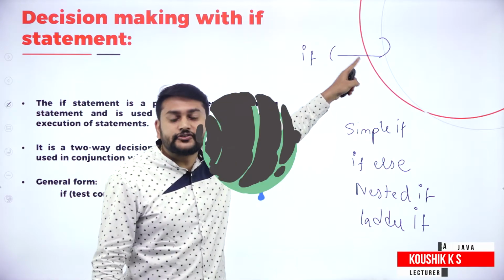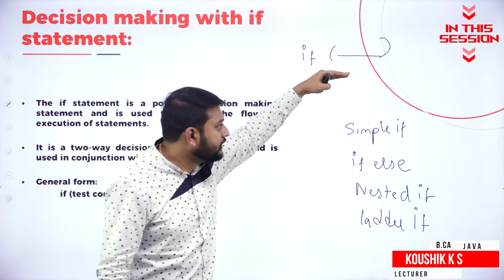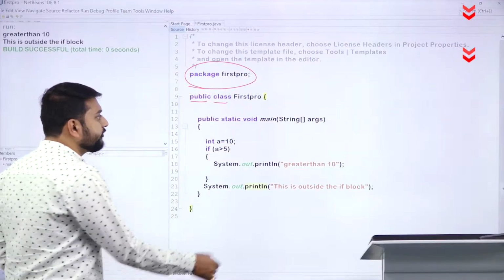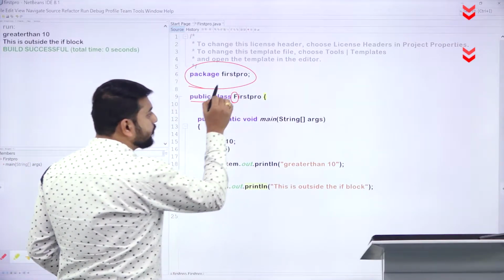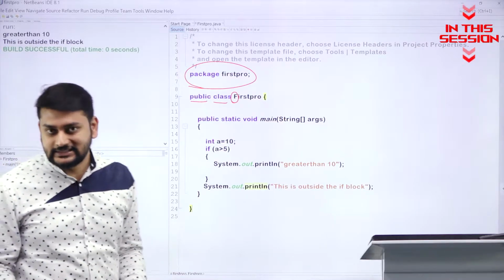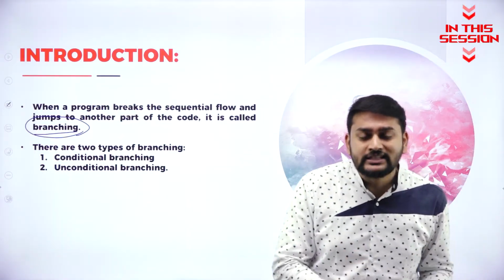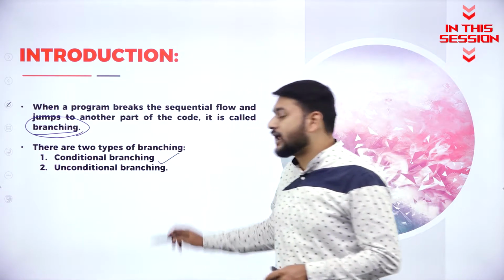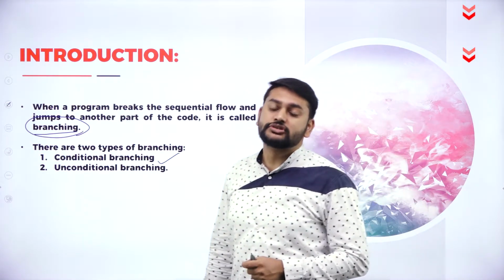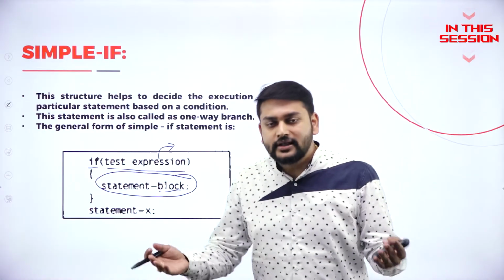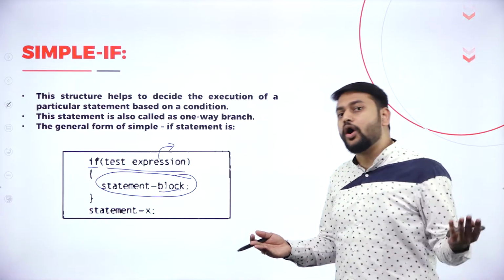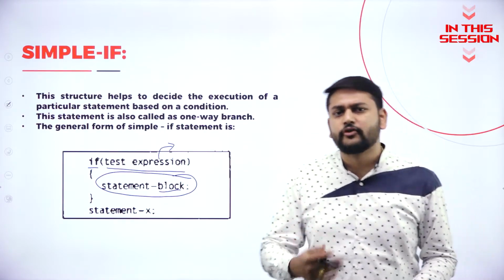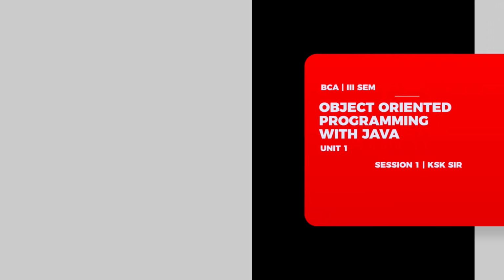If I satisfy this condition, only then that part will be true block will be executed. Please observe, your first letter of the program should be in the uppercase. I can branch or I can jump based on two things. First one is conditional branching, another one is unconditional branching. It is not mandatory that I should have only one statement or will allow it only for one statement. No, it is not like that. You can have n number of statements.